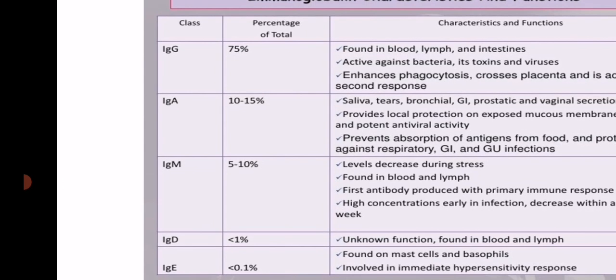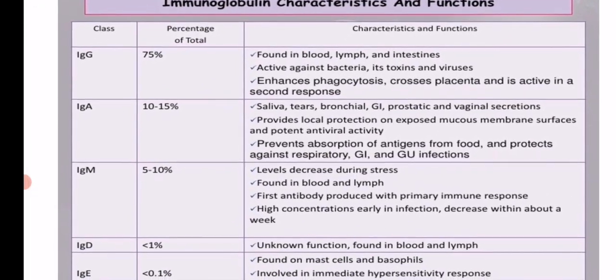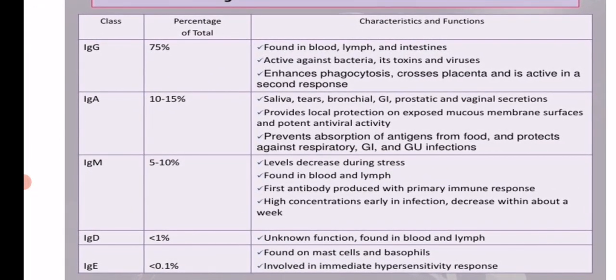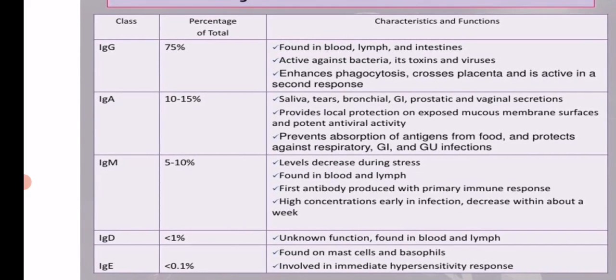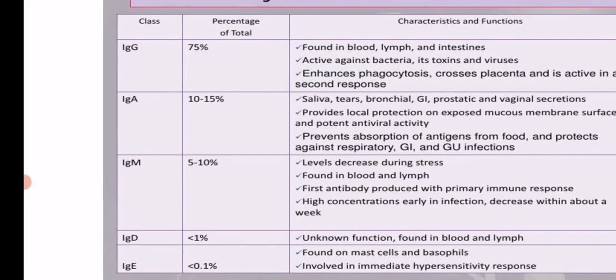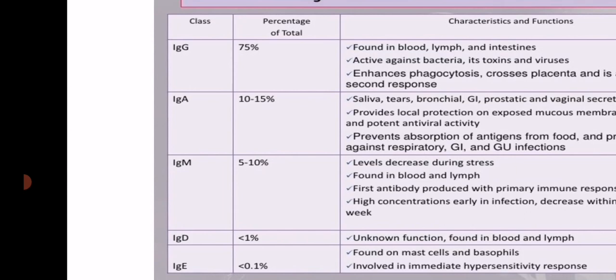So IgA is the major antibody which provides immunity against respiratory tract infections. It prevents the absorption of antigens from food also, and mainly it is present in saliva and tears. So it protects our eyes from external antigens also.